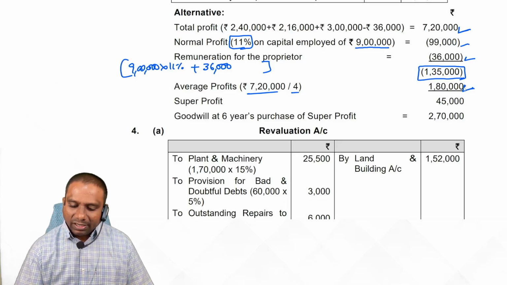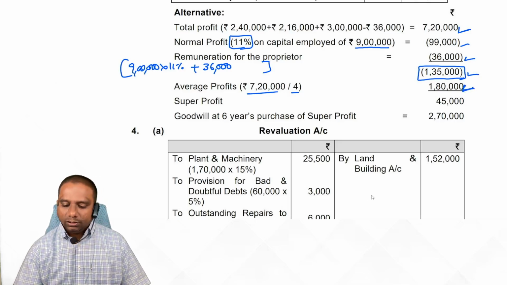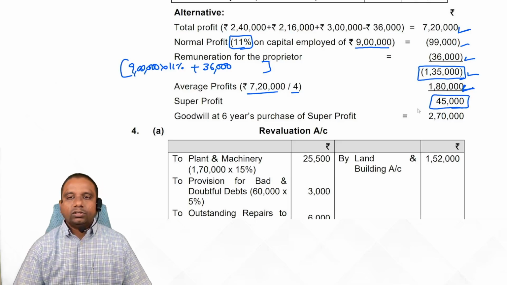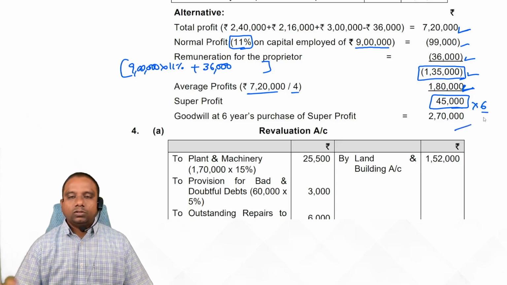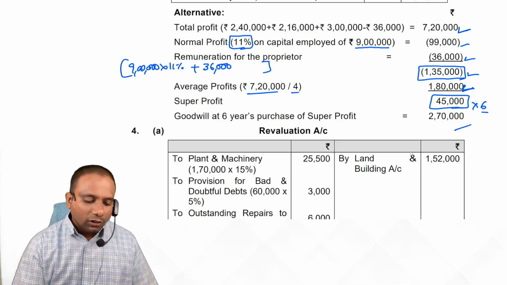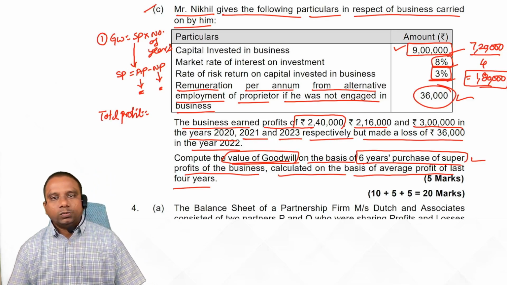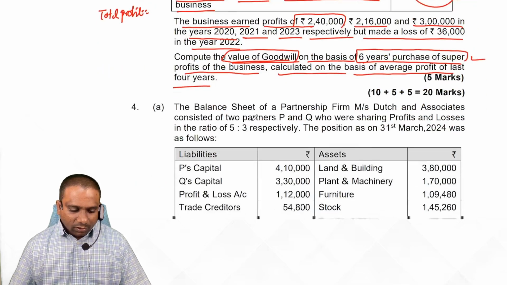So from 1 lakh 80,000, deduct 1 lakh 35,000. So how much do you get? 45,000 rupees super profit. And this super profit is multiplied by 6. So that is 2 lakh 70,000. This is goodwill valuation, students. Super profit method. Next one.